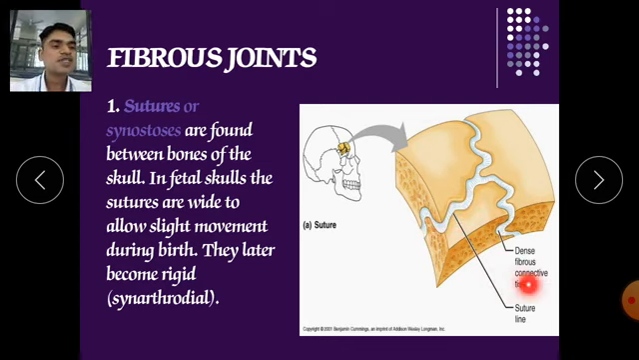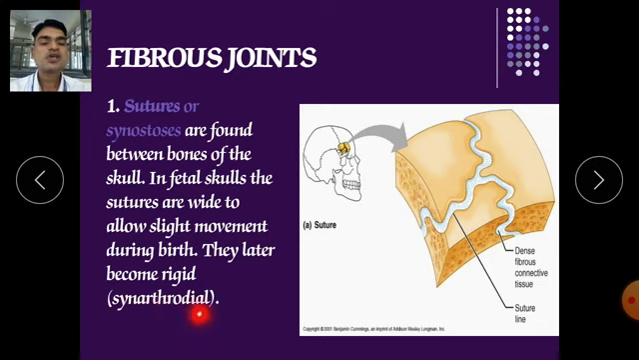It is a dense fibrous connective tissue, and if you look, they are firmly stuck together. Both the ends are close together. They are wide to allow slight movement during birth, and later become rigid, which is called synarthrodial. After adulthood they become very rigid, very firm. It is impossible to move.